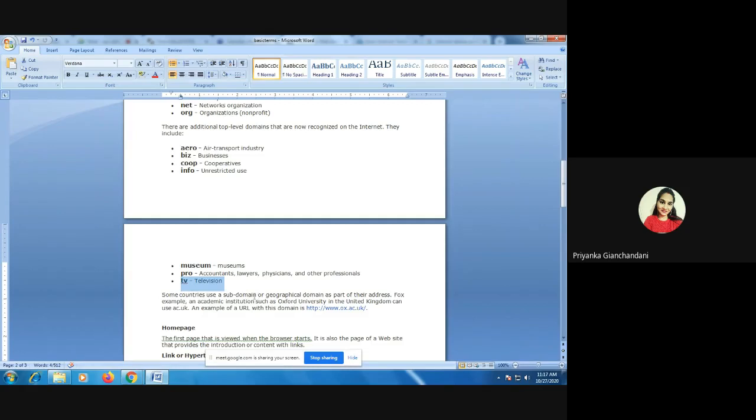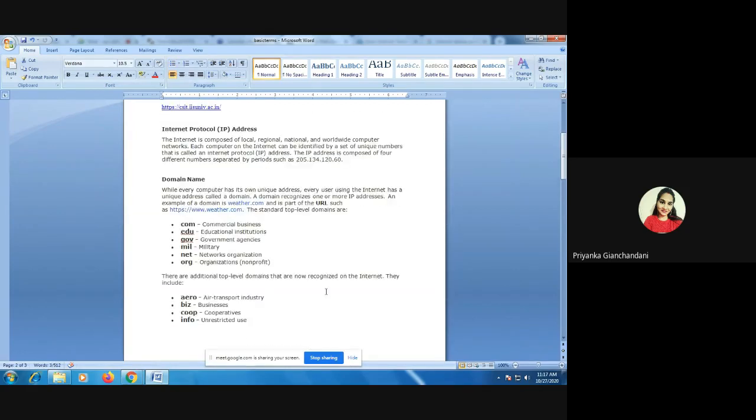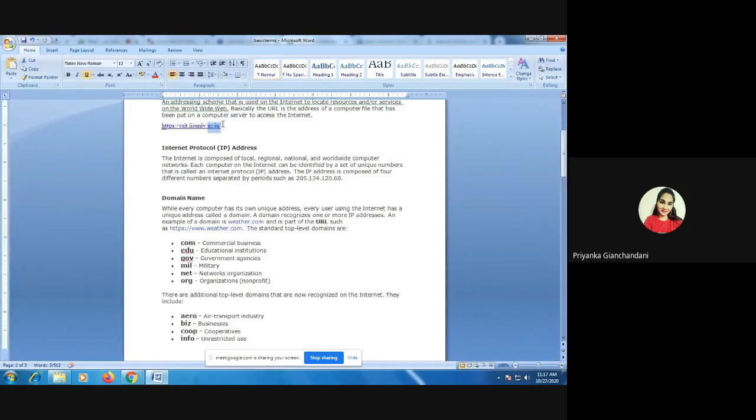Now, there are a few countries which even use subdomains, like over here we are saying ac.in. So what does it mean? It means the Department of Computer Science inside the university, which is an academic website, placed in India, right?